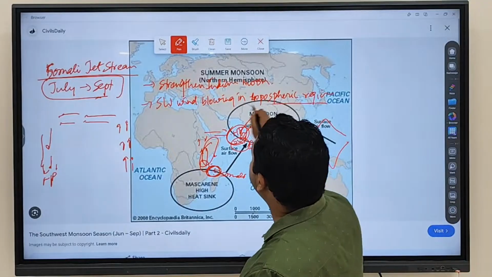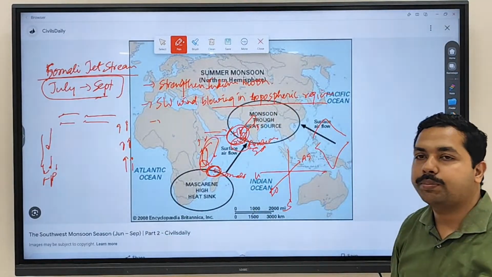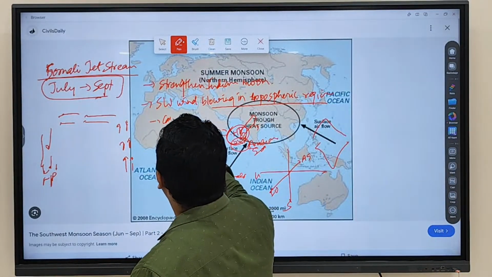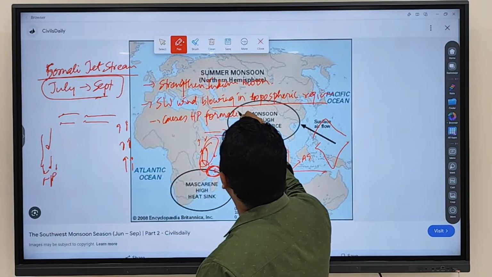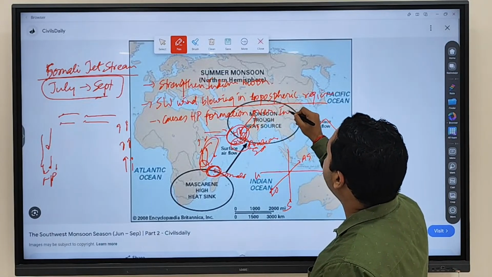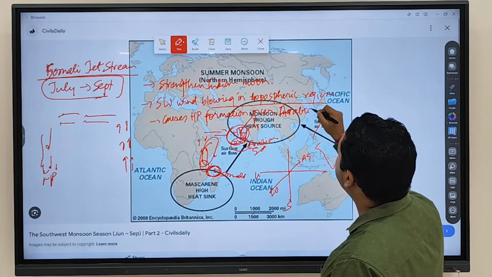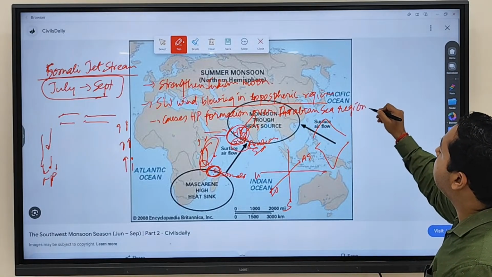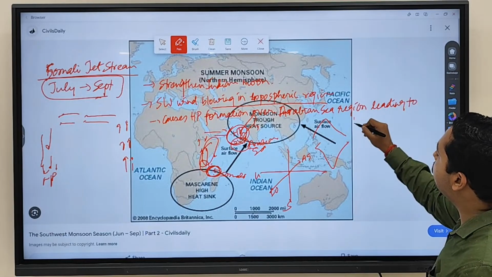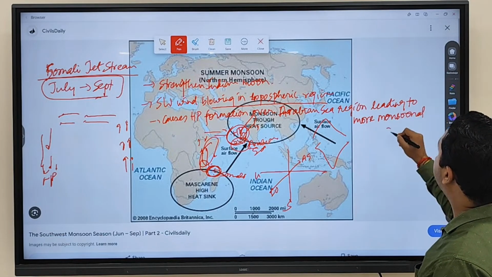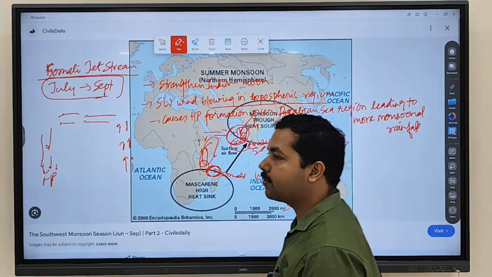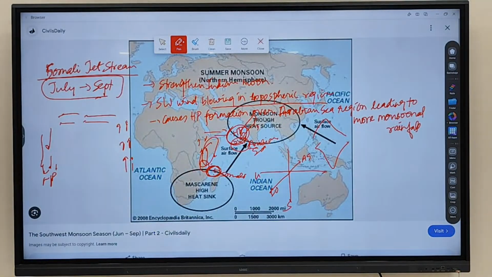So this again strengthens whom? It strengthens the Indian monsoon. Blowing in the upper tropospheric region, it causes high pressure formation over the Arabian Sea region, leading to more monsoonal rainfall in India.